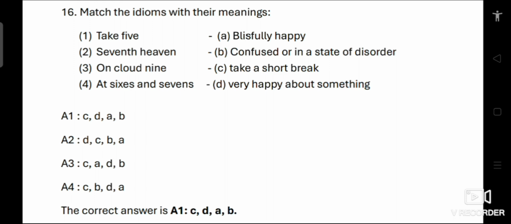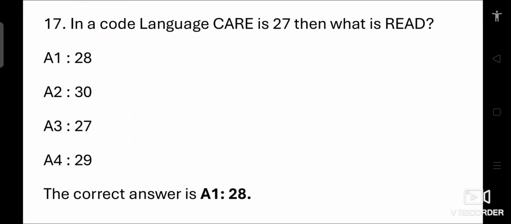So the matches are correctly represented in A1. CDAB. That is the correct answer. 17th question. In a code language, CHAR is 27. Then what is READ? Option 1 28, 2 30, 3 27, 4 29.